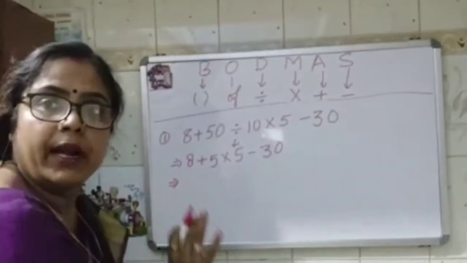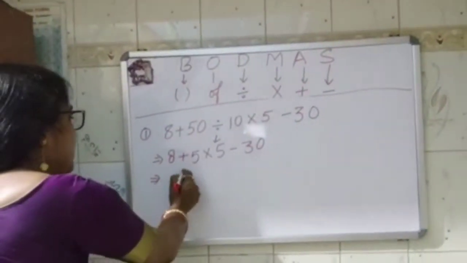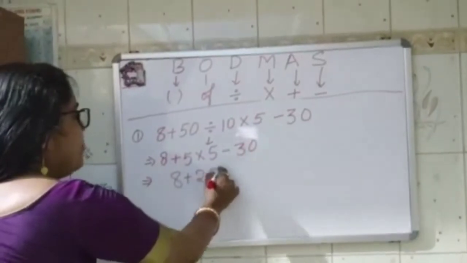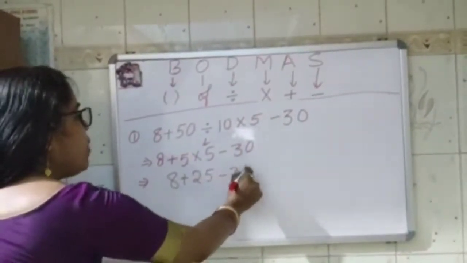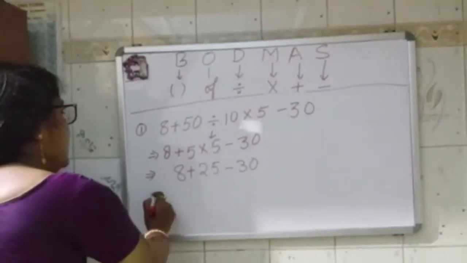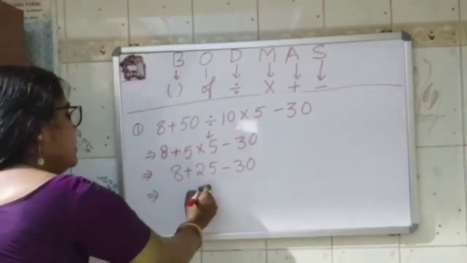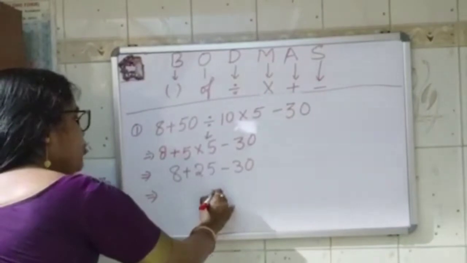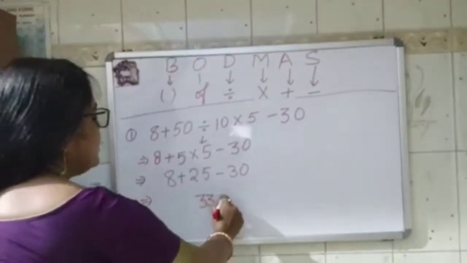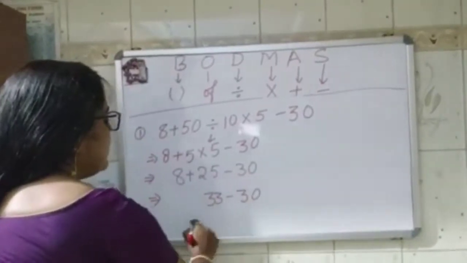So 5 fives are 25. After multiplication, there is addition. So 25 plus 8 is 33, minus 30. So the correct answer is 3.